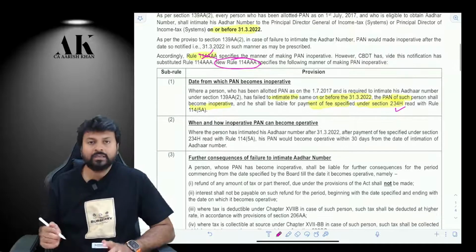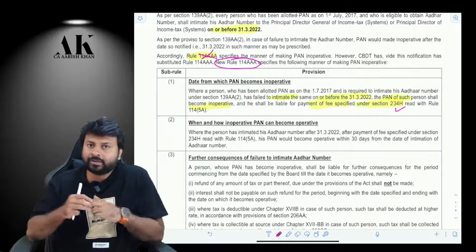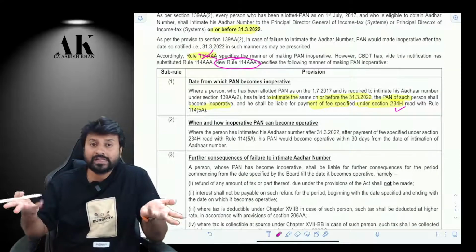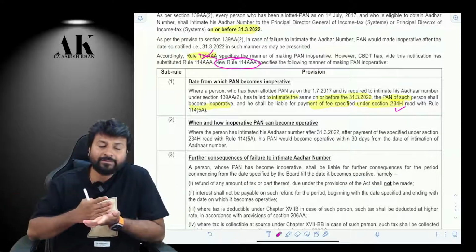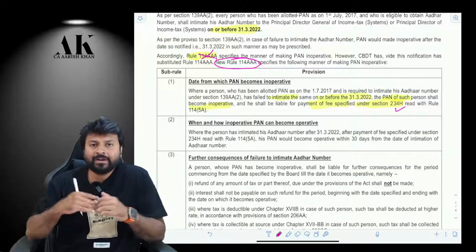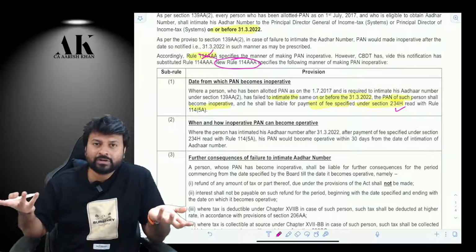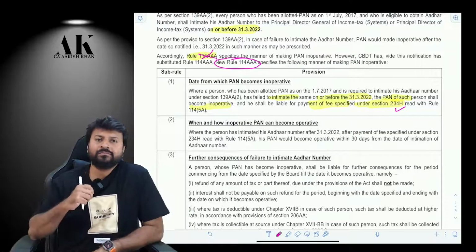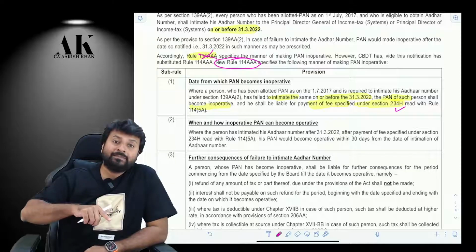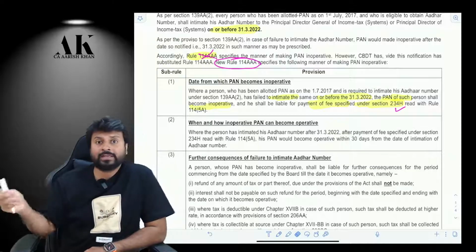The second thing: once the PAN becomes inoperative, because I did not intimate my Aadhaar to the income tax department, how can it become operative once again?